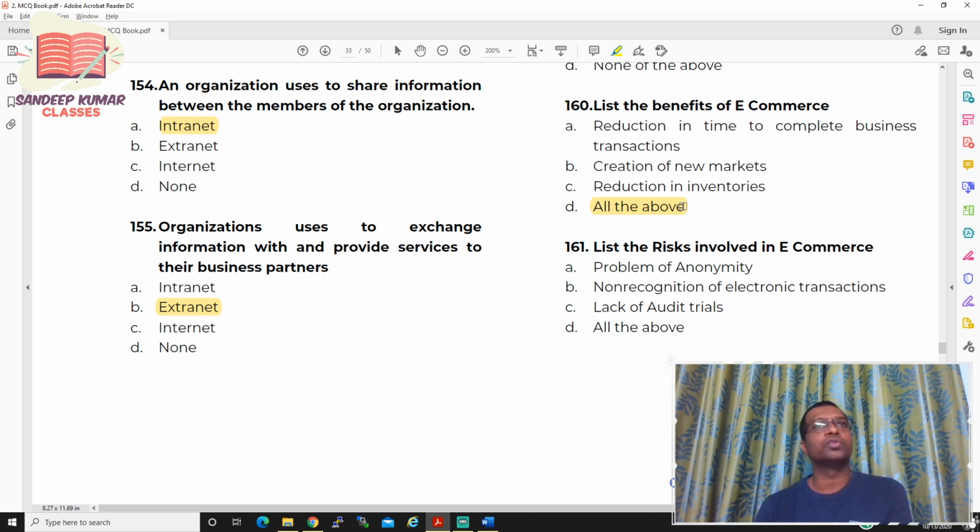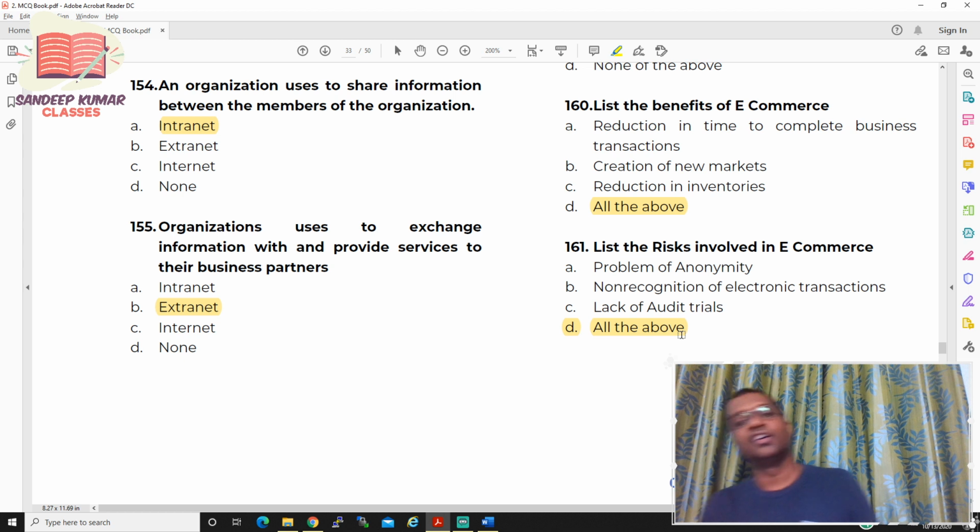This is one of the questions you need to read. What are the risks that are involved in e-commerce? It's a very important question. So the answer is all of the above. There might be problems of anonymity, non-recognition of electronic transactions, lack of audit trails. So the option is D, all of the above.